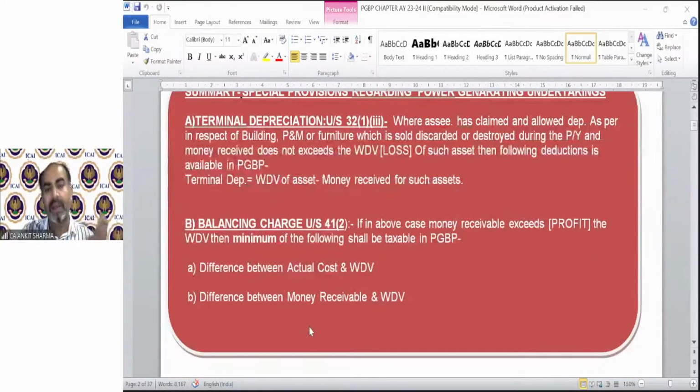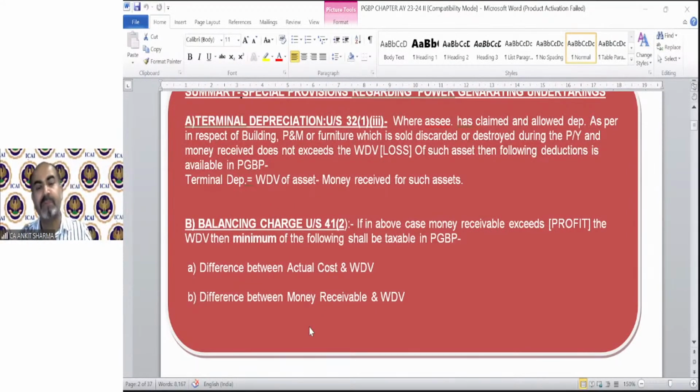And how will we calculate the balancing charge? If the money received exceeds the WDV of the asset, that means profit, that means balancing charge. In that case, we need to calculate that profit as follows. If in the above case money receivable exceeds the WDV, then the minimum of the following shall be taxable in PGB. First, the difference between actual cost and WDV, that is, the depreciation you claimed: the purchase price and the WDV till now. For example, the purchase price was 10 lakh and now the WDV is 6 lakh. So in point A we are talking about 4 lakh rupees.